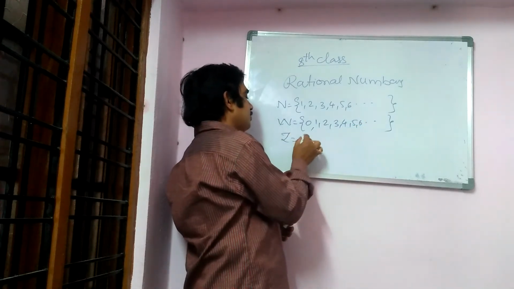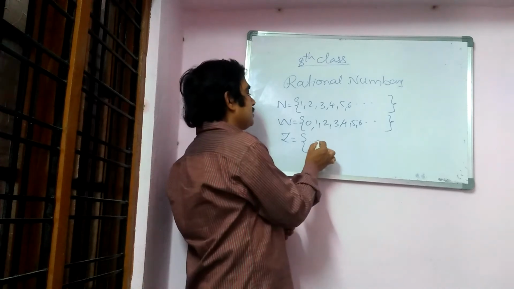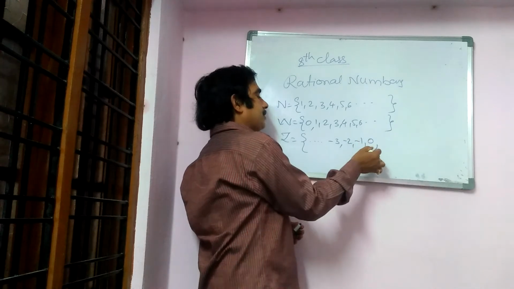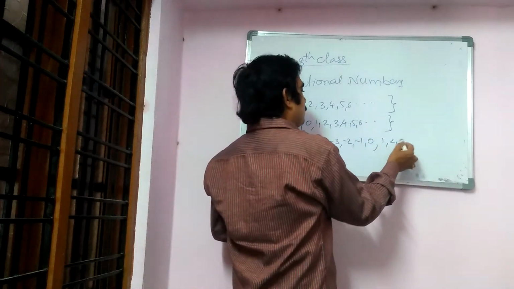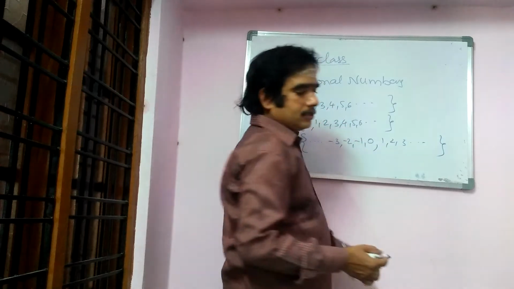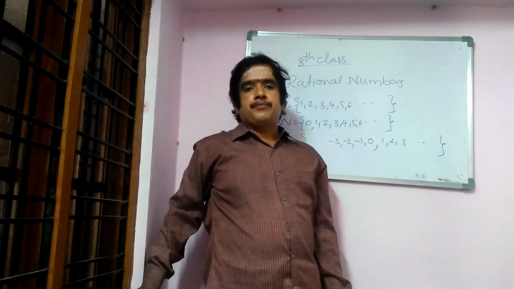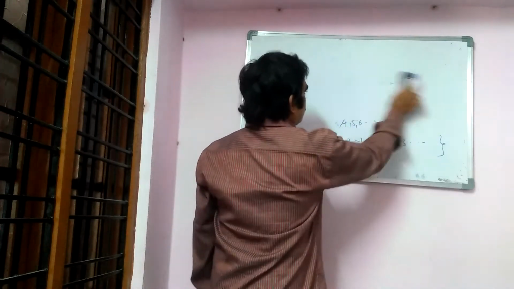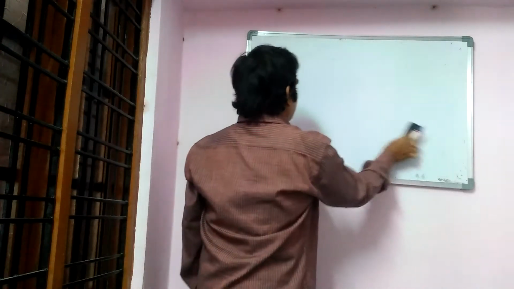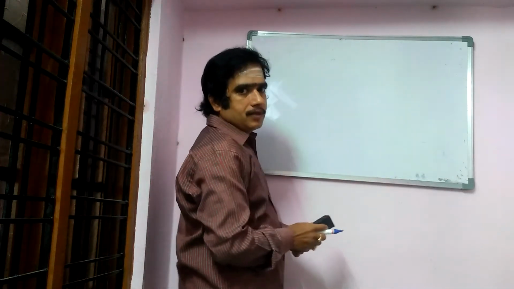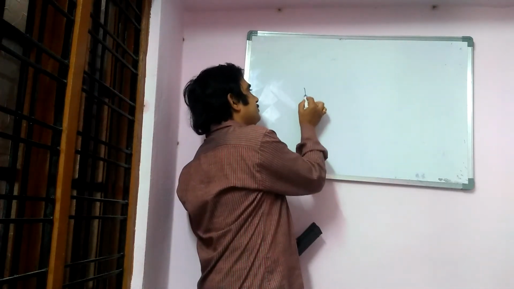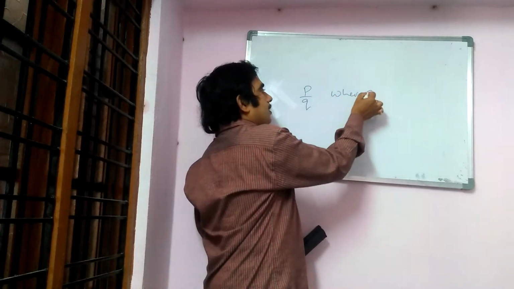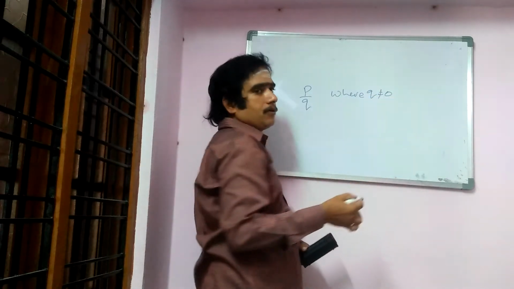And after that you learned about the integers. They go on to infinity on both sides, and we see -3, -2, -1, 0, 1, 2, 3, and so on. These are known as integers. You learned about all these things in my previous videos. Even about rational numbers you learned. The number which is in the form of p by q, where q is not equal to 0.